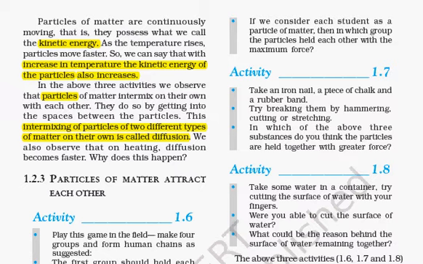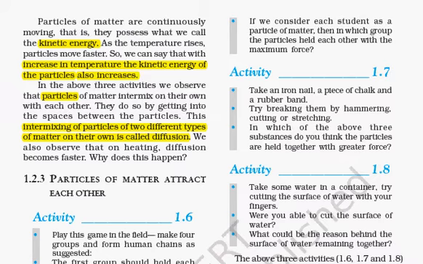If we increase the temperature, then this kinetic energy also increases and particles start moving rapidly. Sometimes two types of particles get intermixed with each other, and this is called diffusion. For example, if you mix a solid and a liquid, it will create diffusion. Let us say if you dissolve salt in water, then we call it diffusion of salt in water.